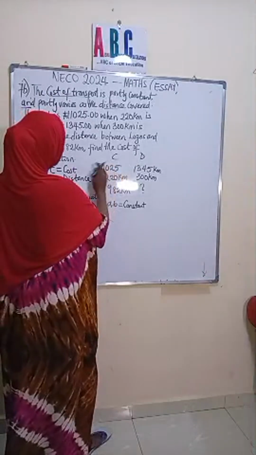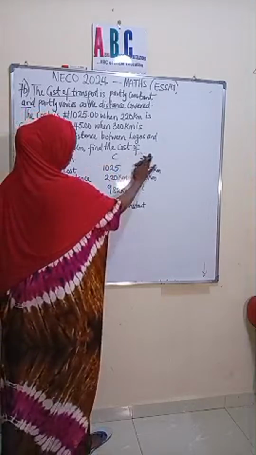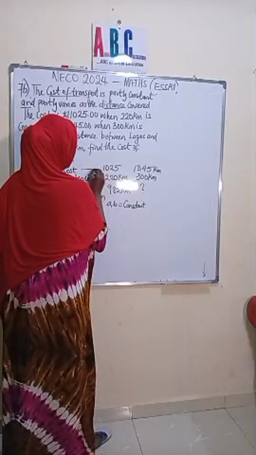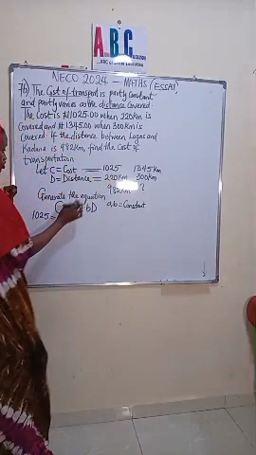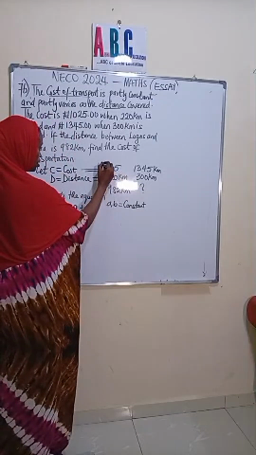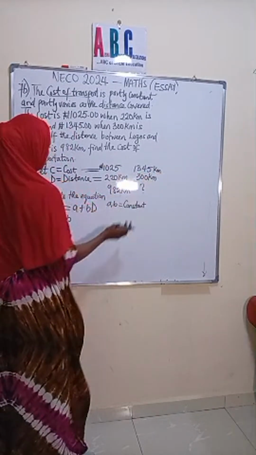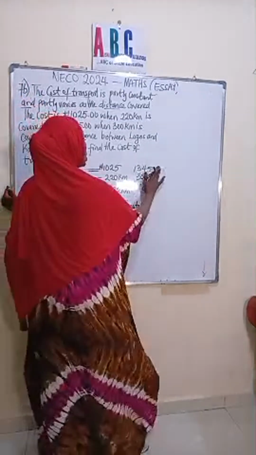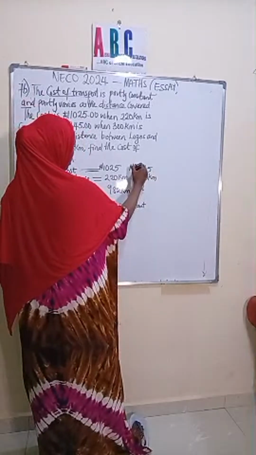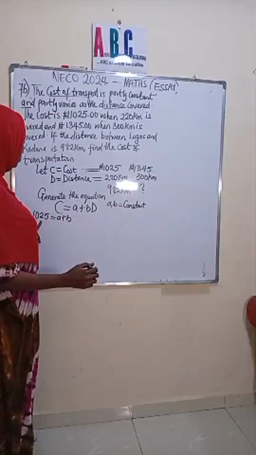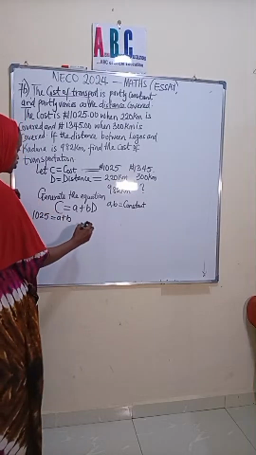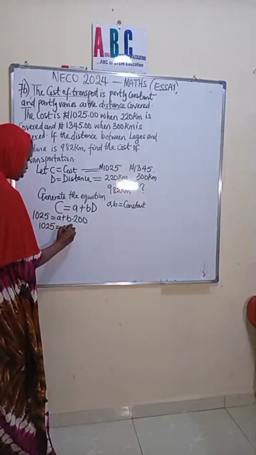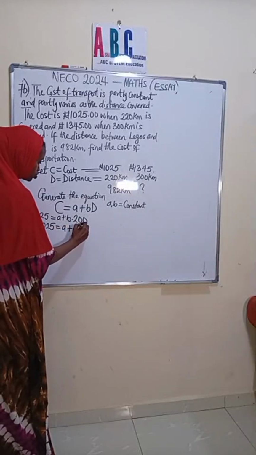This is the cost, 1025 naira. The cost is here. This is the cost, this is the distance. So when the cost is 1025 naira, the distance is this. God help me, I'm mixing this thing up. I'm going to put kilometer for you instead of the naira sign. So when this is 1025, the distance is what? 220. So multiply by 220. So this becomes 1025 is equal to A plus B times 220, is 220B.